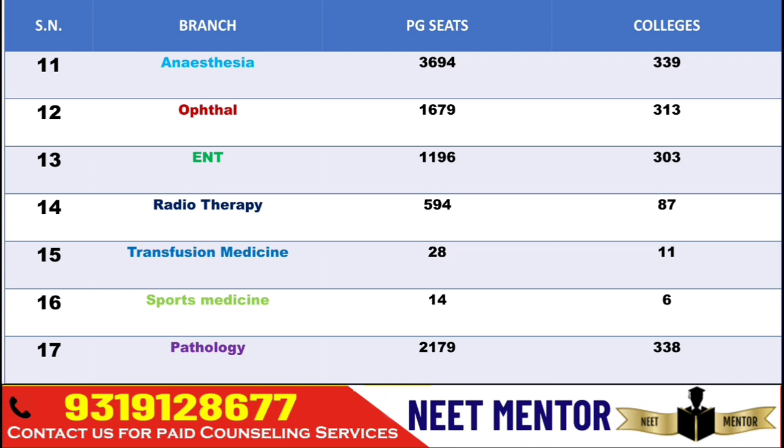Talking about anesthesia, it is also a very common branch, and you can see this as part B, which is also called the lower clinical branches: anesthesia, ophthal, ENT, radiotherapy and pathology. Anesthesia has got 3,694 seats in 339 colleges. Ophthalmology has 1,679 seats in 313 colleges. ENT has 1,196 in 303 colleges. Radiotherapy has got 594 seats in 87 colleges. Transfusion medicine got 28 seats in 11 medical colleges. Sports medicine has 14 seats, and pathology has got 2,179 seats.